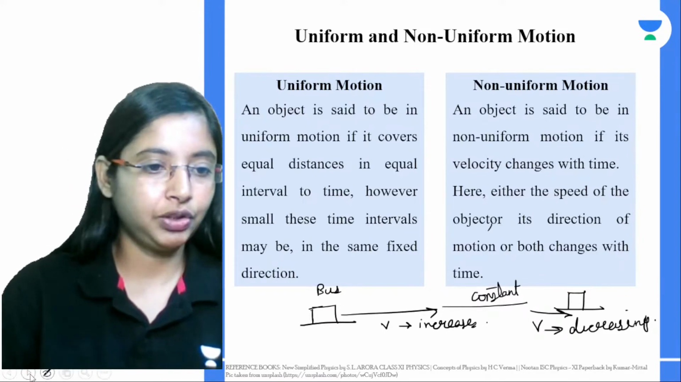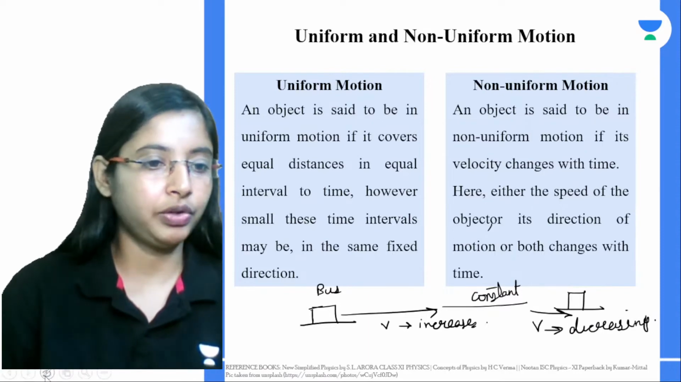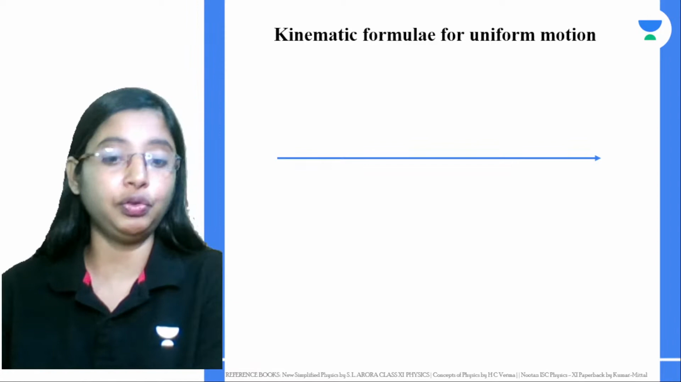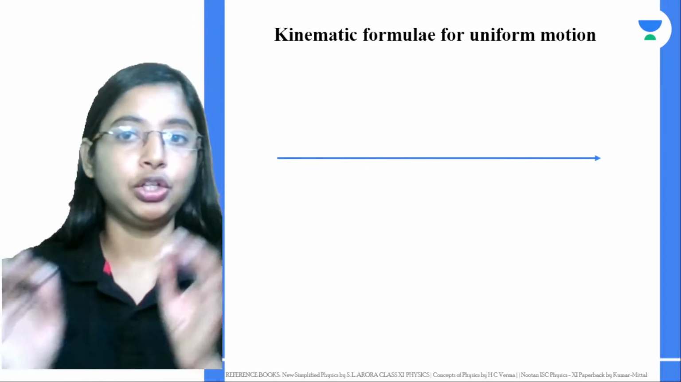Okay, now that we learned what is uniform and non-uniform motion, let's do a kinematic equation. Okay, formula for uniform motion. This is the formula for uniform motion.